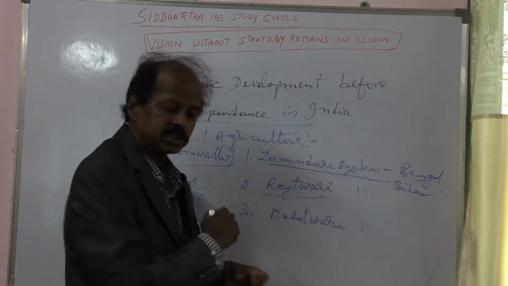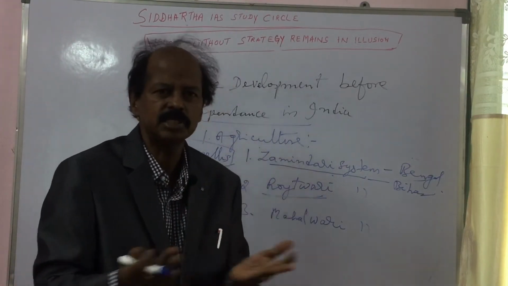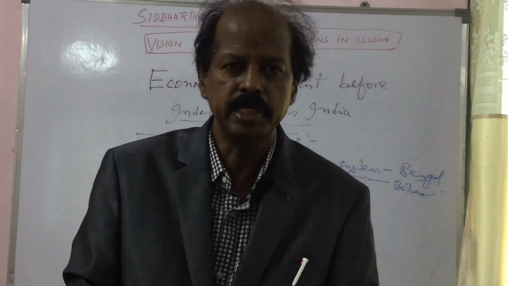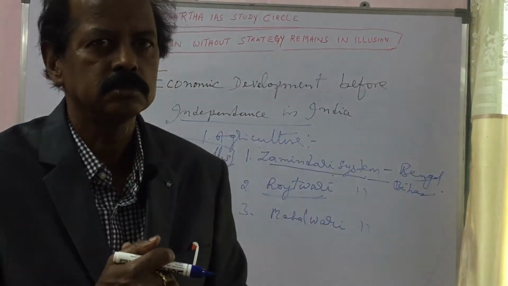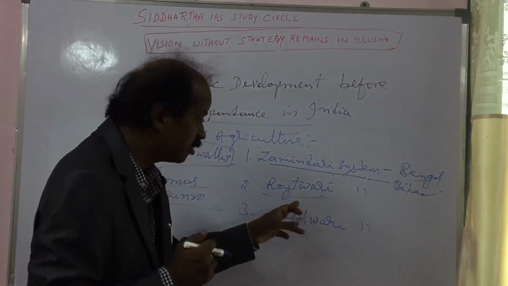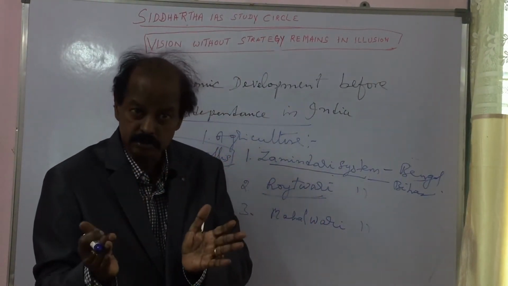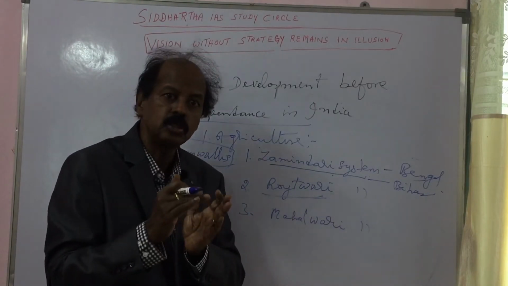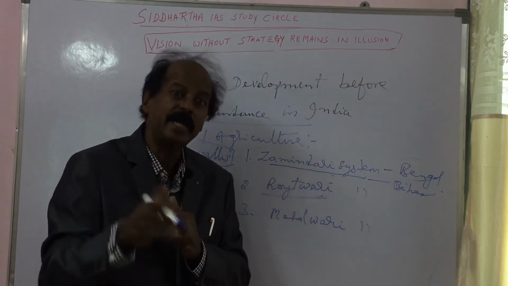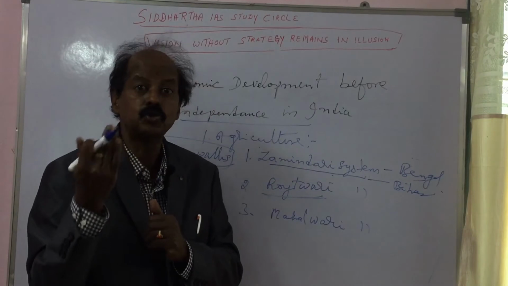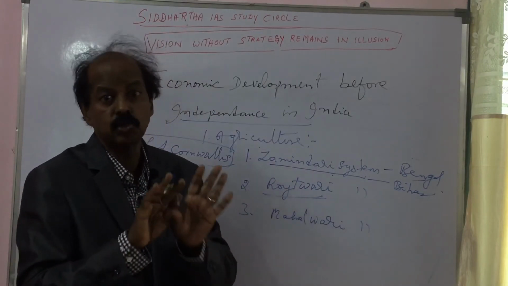So, what was the Raitwara system? The Raitwara system is like what we are following today. Under the system, there was a direct relation between farmers and the British government. The farmers who cultivated the land paid directly to the British government. There were no middlemen.